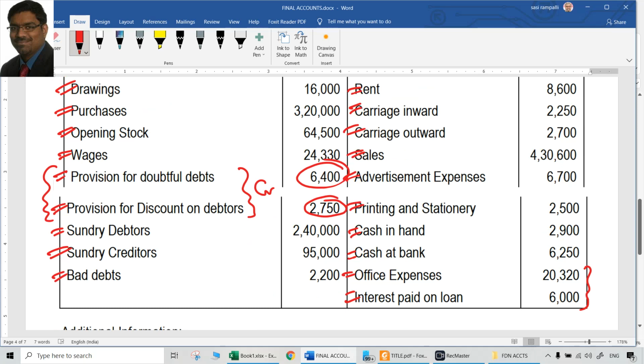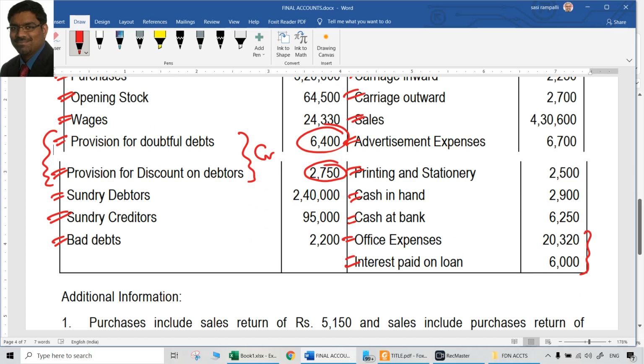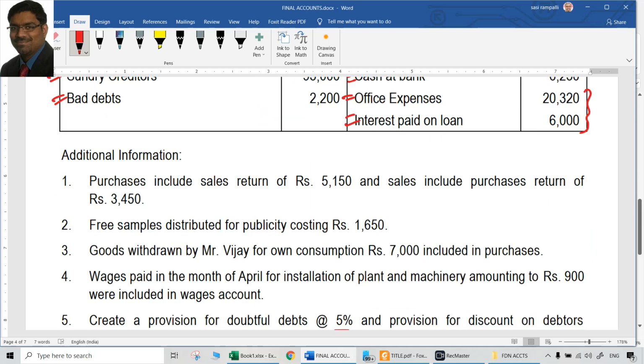Now, out of all, only two things which we did not treat are provision for doubtful debts and provision for discount on debtors. We will come to those two things later. Other than that, all others have been posted once, either debit aspect or credit aspect, one of them only, in either trading account or profit and loss account or balance sheet.